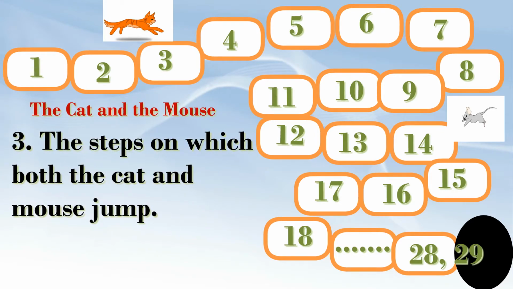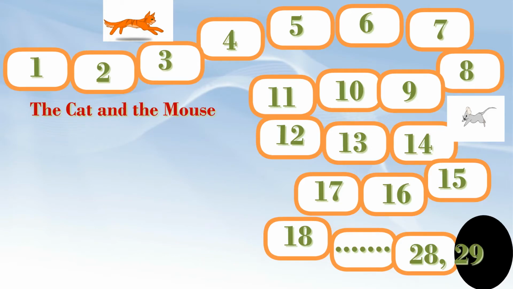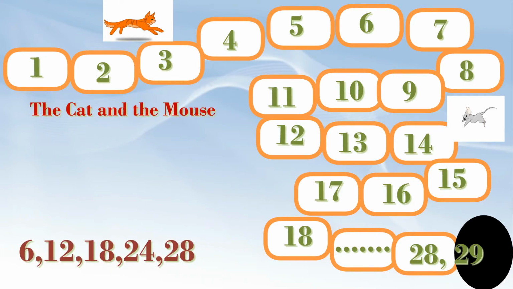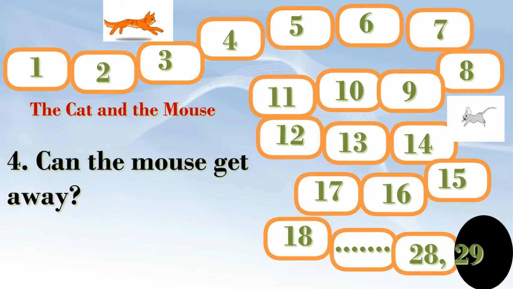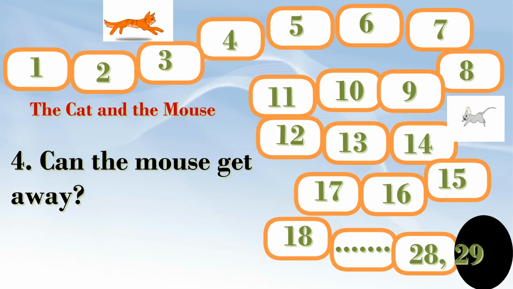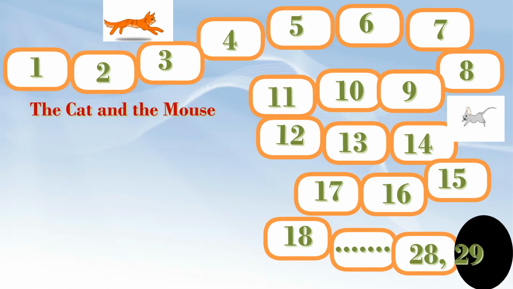Question number 3. The steps on which both the cat and mouse jump. Answer is 6, 12, 18, 24 and 28. Question number 4. Can the mouse get away? The answer to the question is yes. Yes, the mouse can get away.